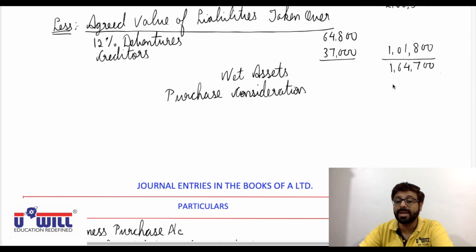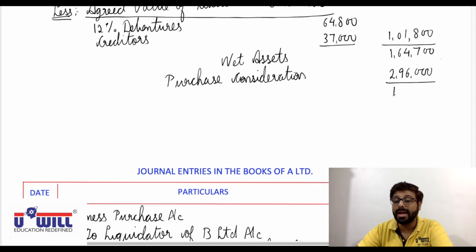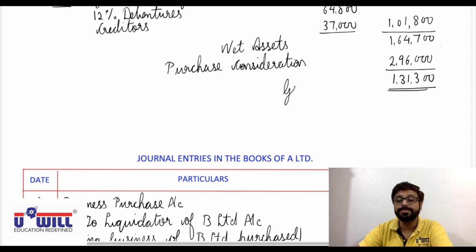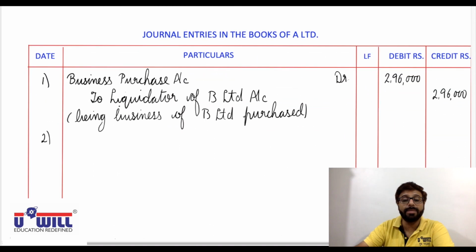Okay, how much more we are paying if you compare with that? 2,96,000 we are paying against 1,64,700. So we are paying 1,31,300 more. So that is the amount of goodwill. Now we can pass the second entry straight away from this. Land and building account debit 1 lakh.